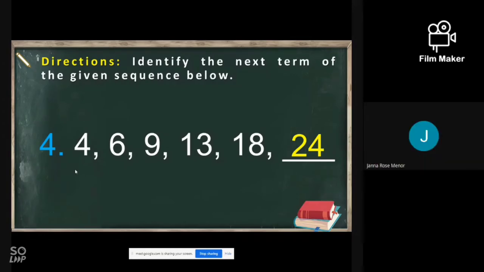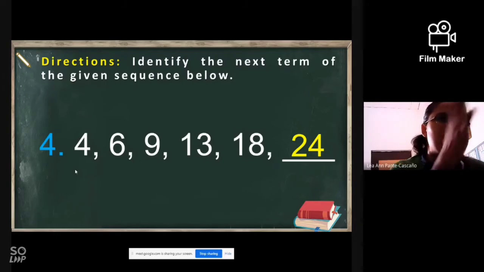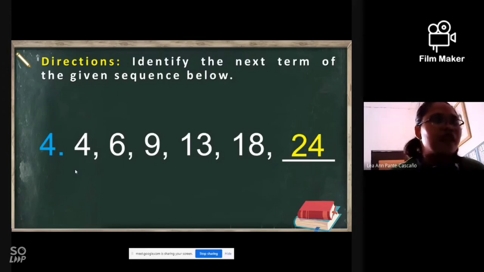Isa lang po. Okay, for this given example, this one is not the same with the example kanina po. Ang sequence po, it could also have other numbers that follows a specific rule also.